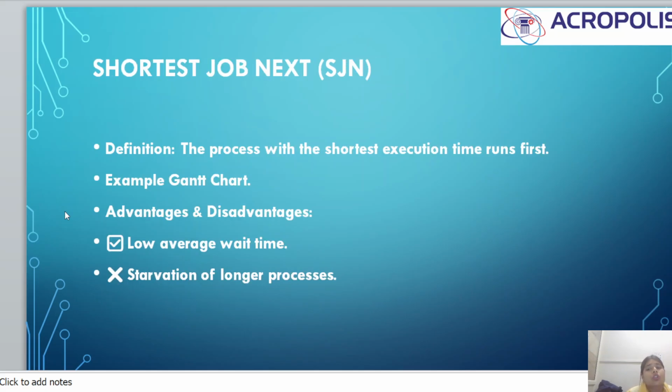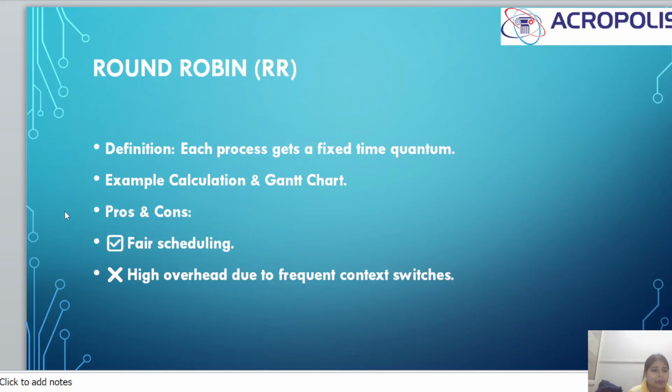Shortest job first. Definition: the process with the shortest execution time runs first. The example I will explain through a Gantt chart. Advantage and disadvantage: low average wait time, and the con is starvation of longer processes. Round robin definition: each process gets a fixed time quantum. Example calculation and Gantt chart. Pros and cons are: first, fair scheduling, and the con is high overhead due to frequent context switching.